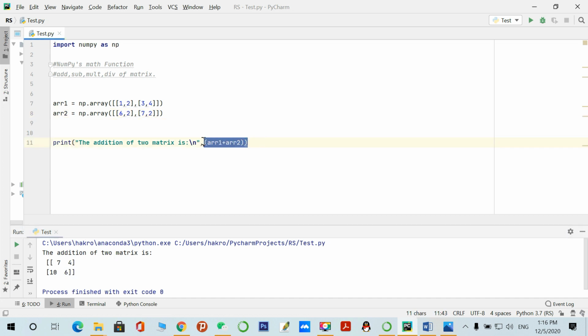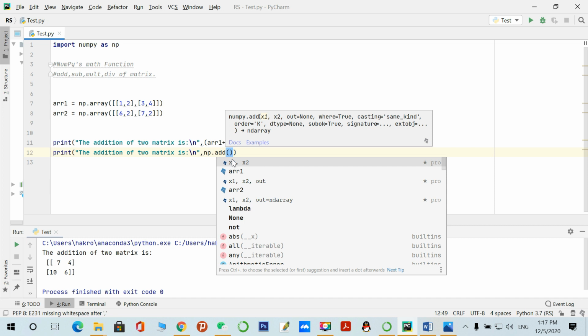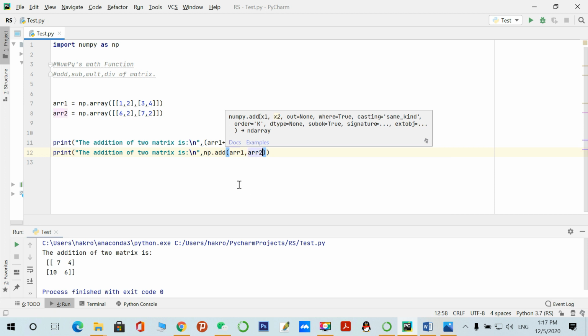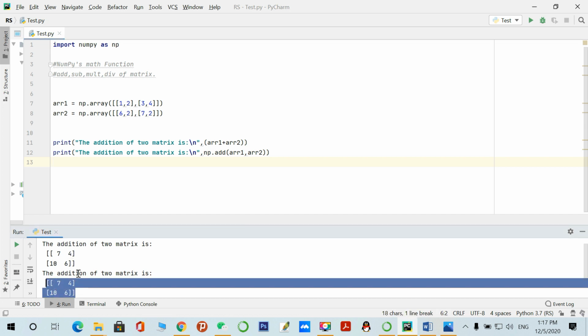So this is just one method. You just add two variables. And the second method is, let's copy this, and you just call the function of the NumPy library, add. You just pass two variables to this function, array 1, array 2. Let's check the result. Yeah, the addition of the matrices is 7, 4, 10, 6, and here also the same result. So same result with two different ways. This is the one way, and this is the second way to perform addition.